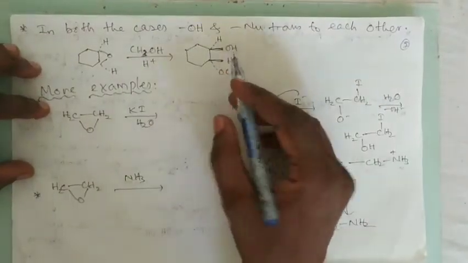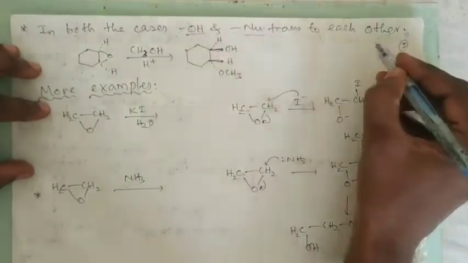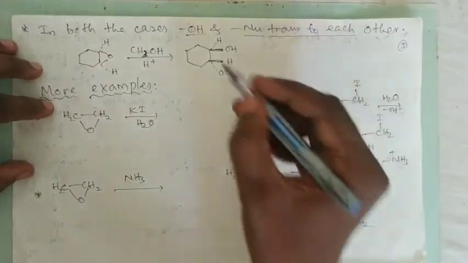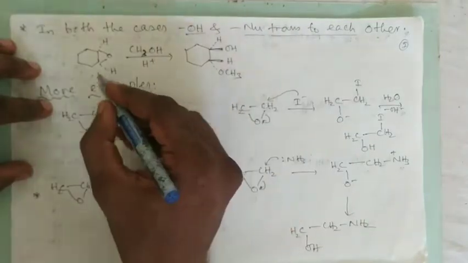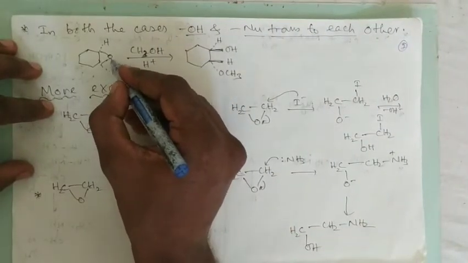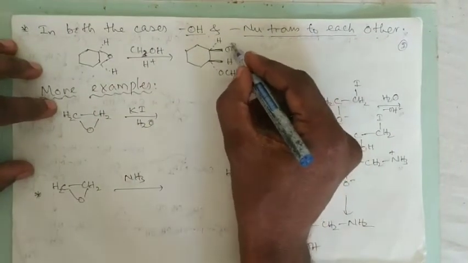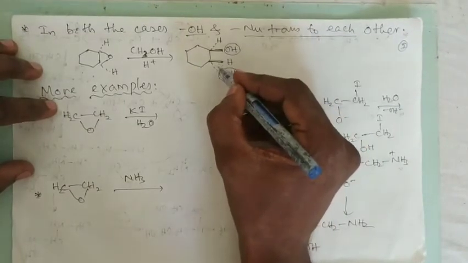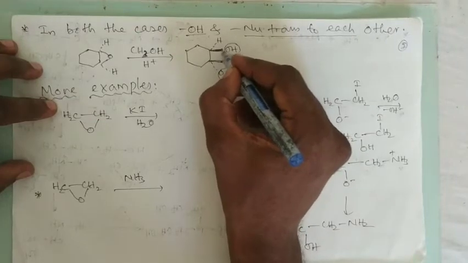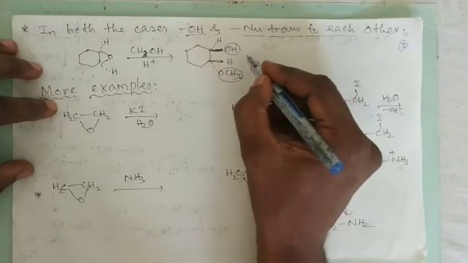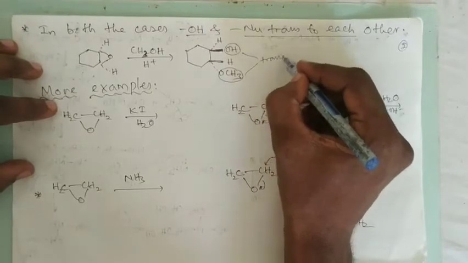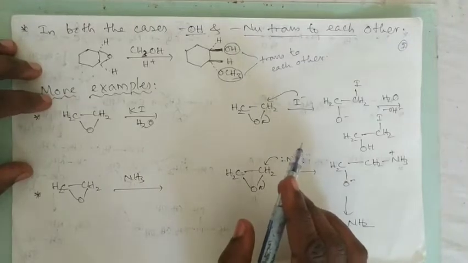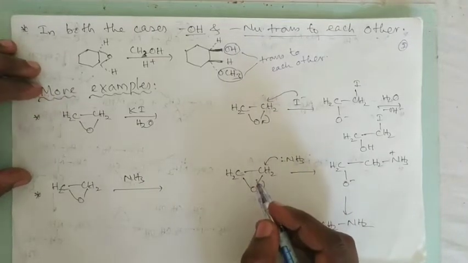But in both the cases, the OH and the nucleophile are trans to each other. This is the stereochemistry we have to remember. The nucleophile attacks first, then when the ring opens up, the OH group is getting formed. So here the nucleophile and this OH you see are trans to each other. This OH you see is on a dotted line, which clearly shows that they are trans to each other. So these are the very important facts about the ring opening of epoxides.